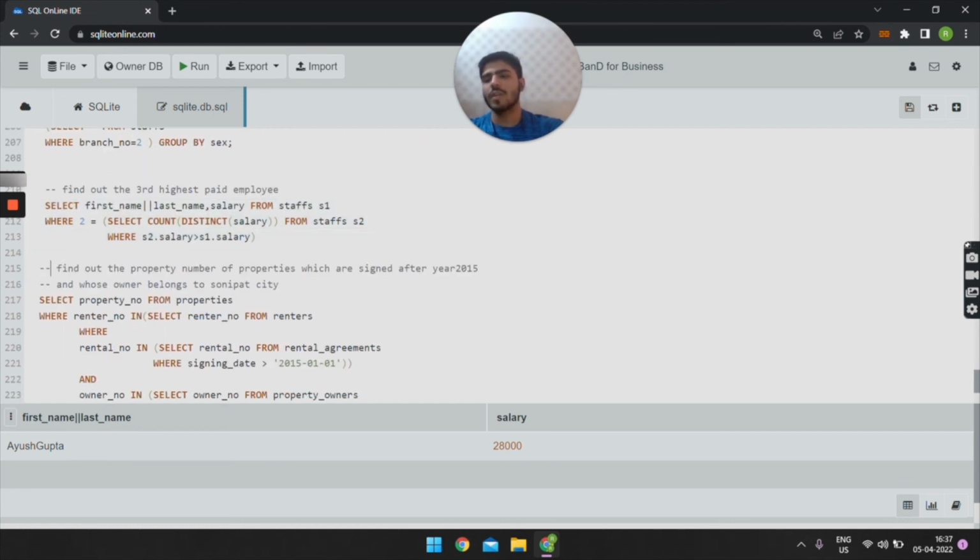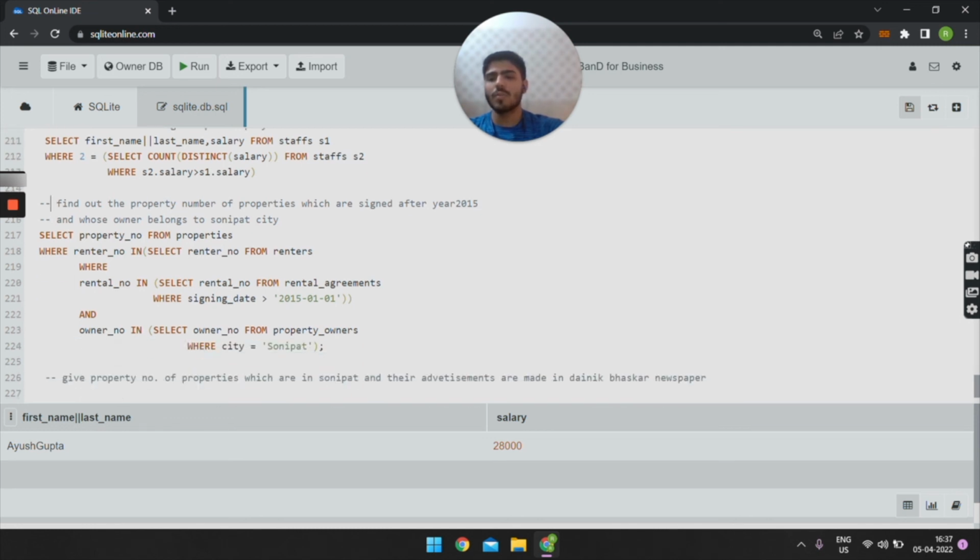Now the fourth query is find out the property number of properties which are signed after year 2015 and whose owners belong to Sonipat city. For this query, select property number from properties where rental number in select rental number from renters where rental number in select rental number from rental agreements where signing date is greater than 2015 and owner number in select owner number from property owners where city is equal to Sonipat.